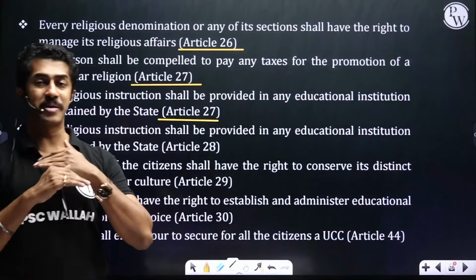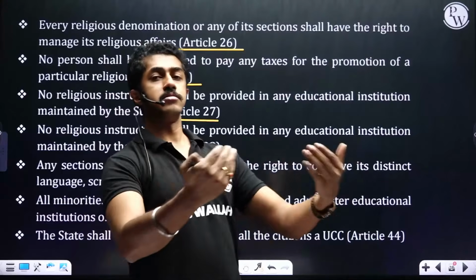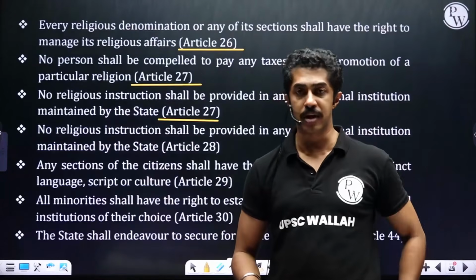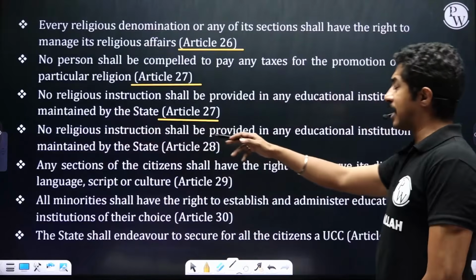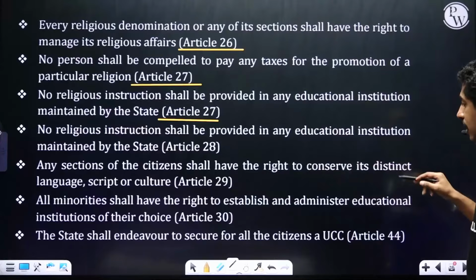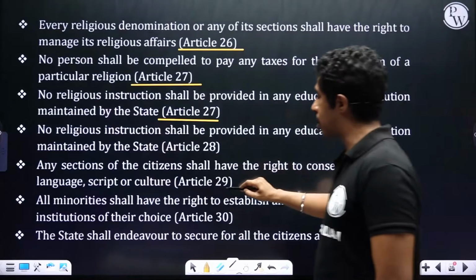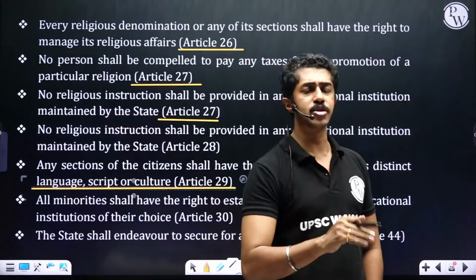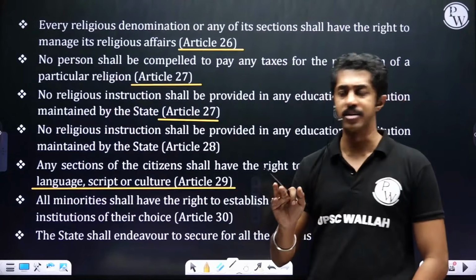If you are giving, it should be a general discussion, not a particular religion's faith being propagated there. Any sections of the citizen shall have the right to conserve its distinct language, script or culture. Means what? You can take any measures to protect your own language, your own culture.